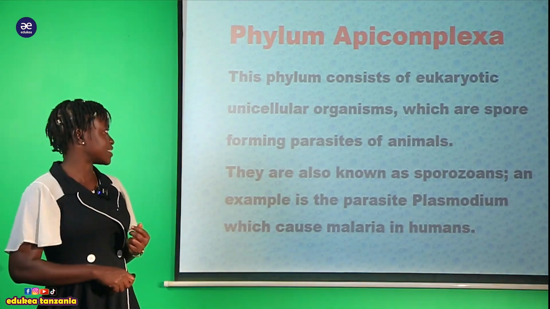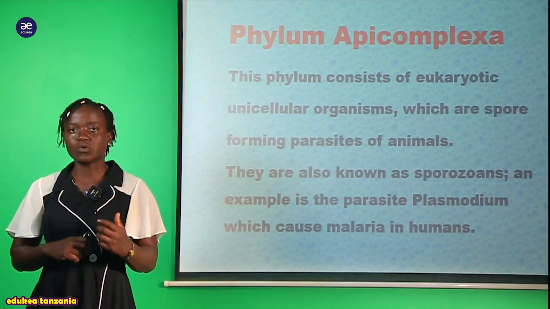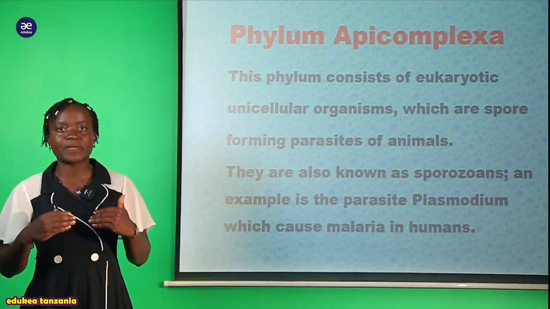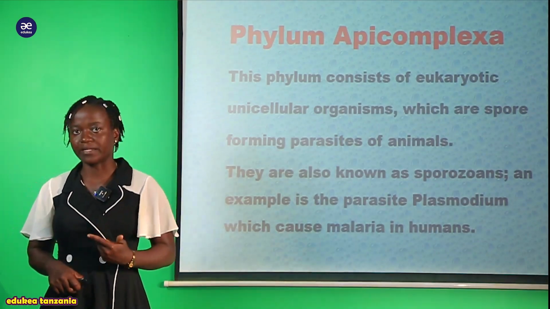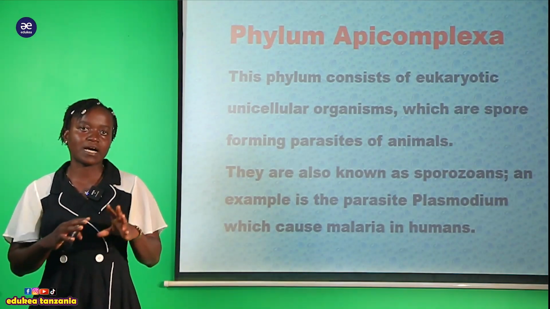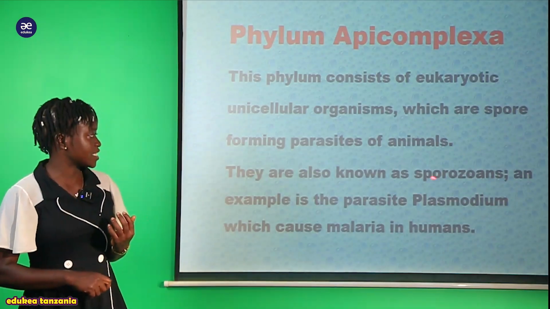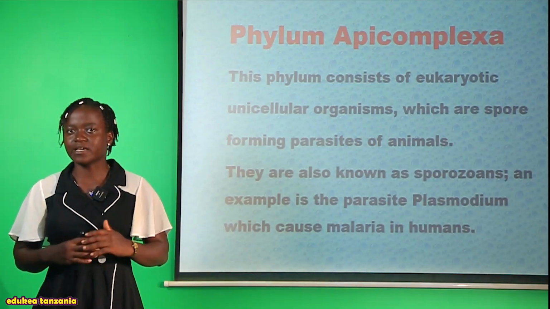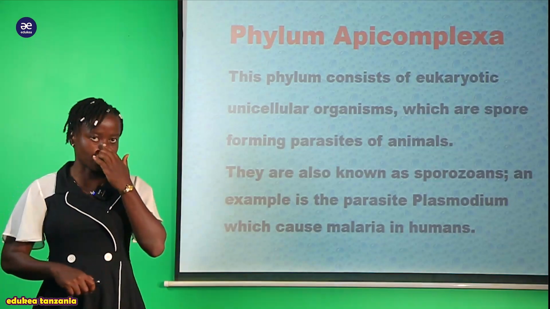And here we are saying that an example is the parasite Plasmodium. Hapa tumemchagua Plasmodium as a representative member in this phylum Apicomplexa. And this Plasmodium causes malaria in humans. Huyu Plasmodium ndiye ambaye anasababisha malaria kutokea kwa binadamu. So here we are going to start the structure of this Plasmodium: how does it look, the characteristics and so on. So we are going to look at a prior understanding of this Plasmodium generally.